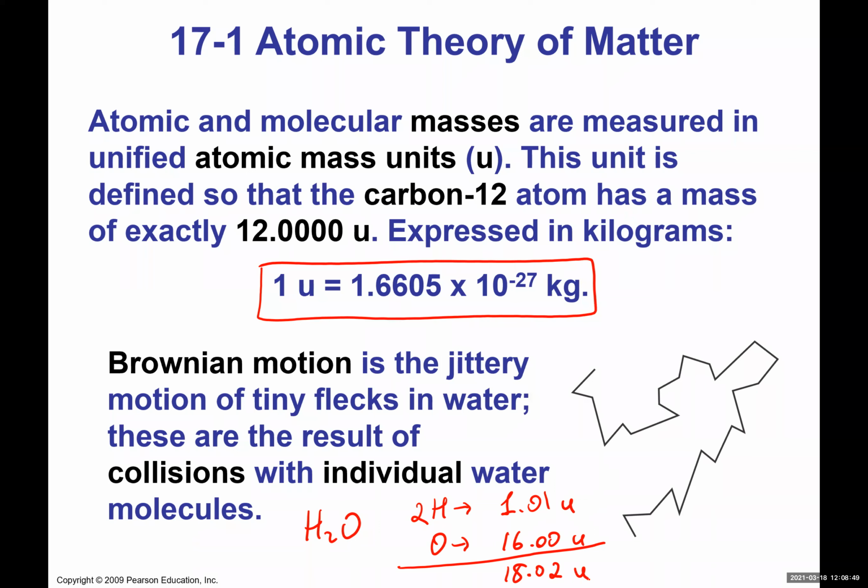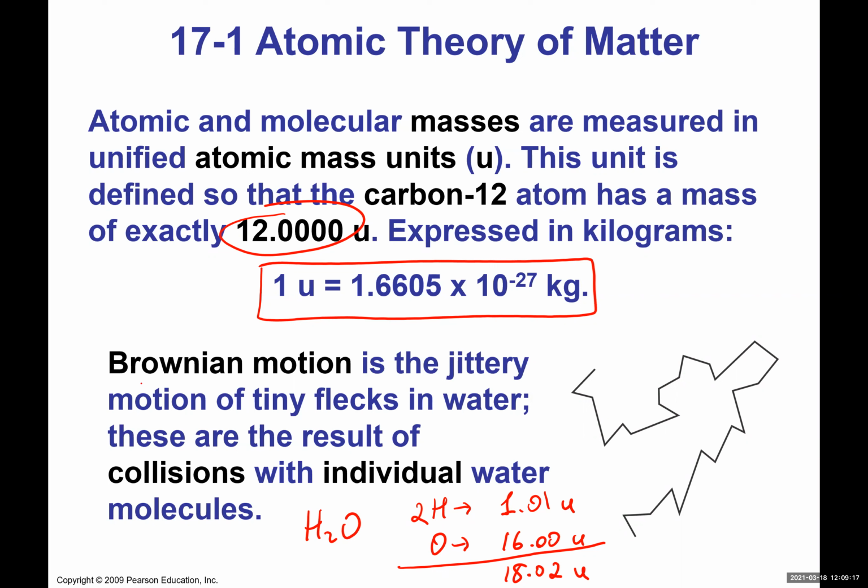Okay, and then we can look at it because of this carbon-12. In terms of just one carbon, it has 12 U, but this is just one atom. If you combine atoms together, you get a molecule. In this case, you have two hydrogens with the oxygen. So this is a molecule, altogether 18.02 U.